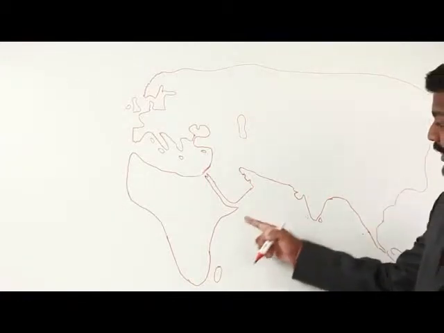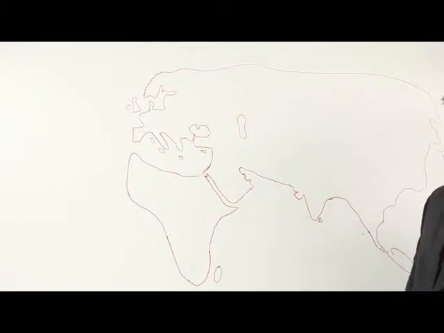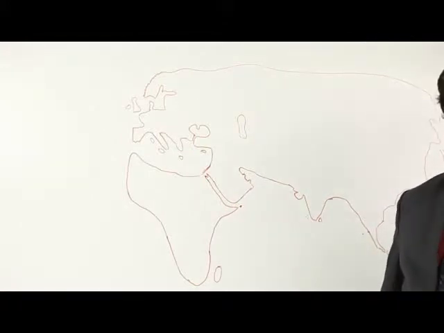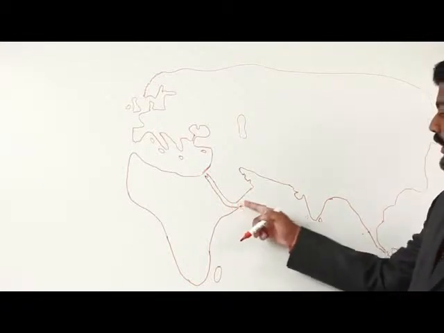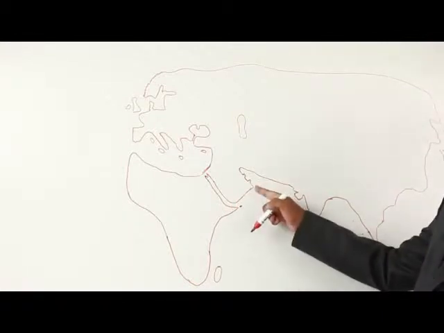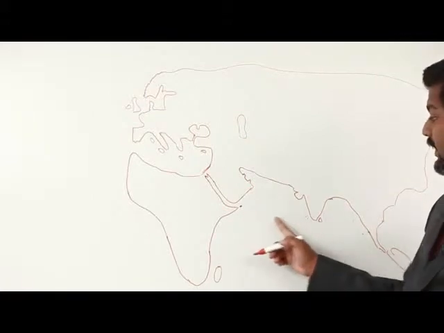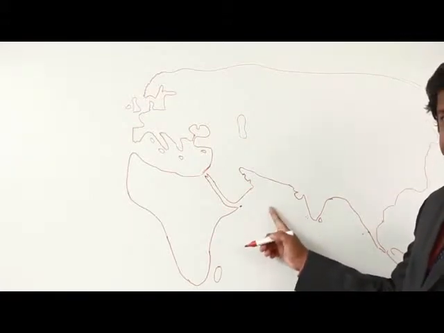Now there are no distinct boundaries. Say here, you are not supposed to have any distinct boundaries. Some islands are here. You can check out in Google Earth, but no distinct boundaries are here. Here also there are no distinct boundaries. But generally we are calling this portion as Arabian Sea.